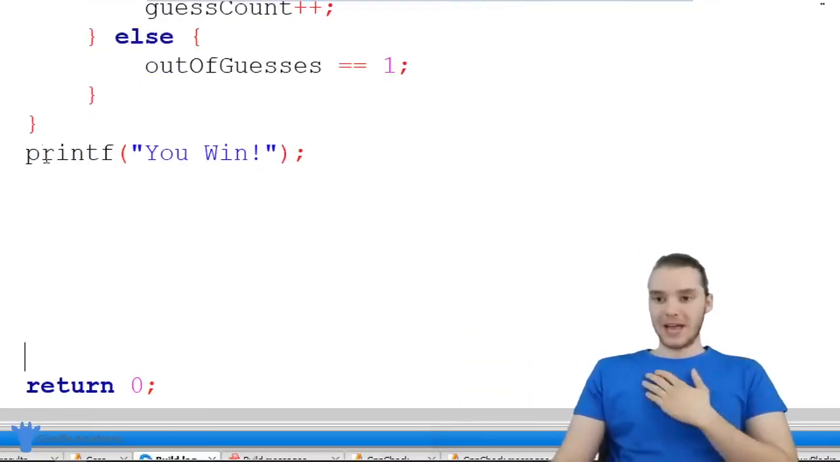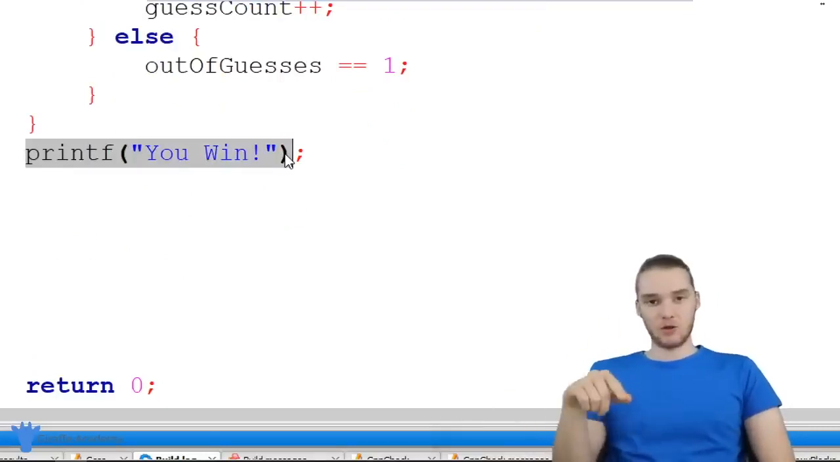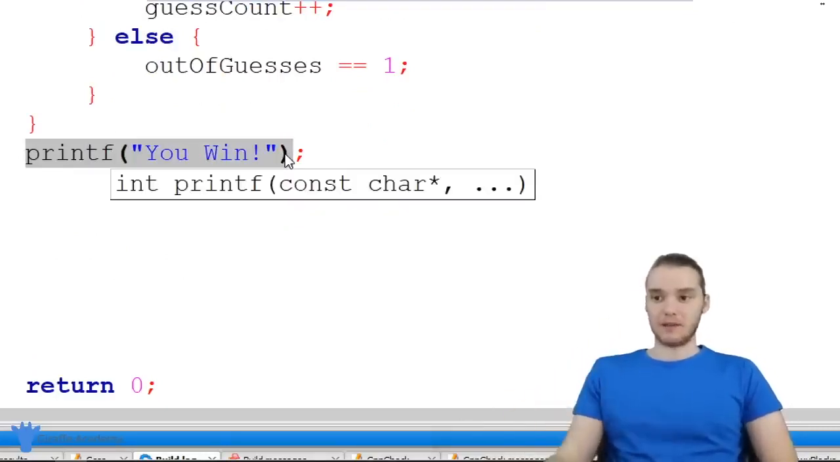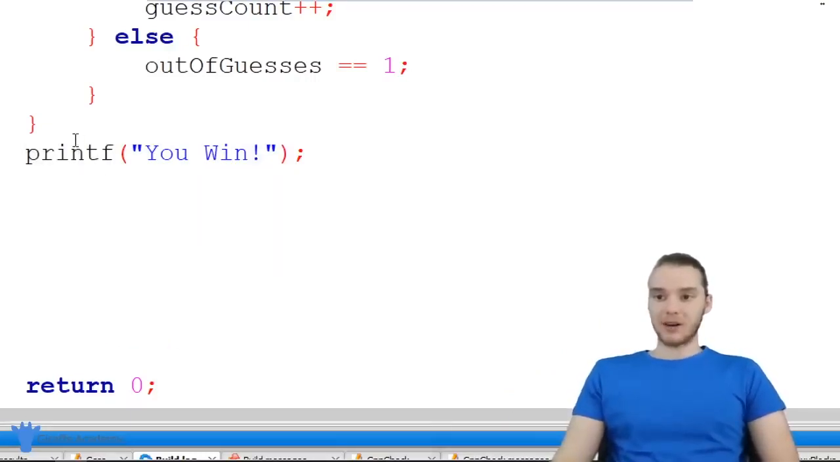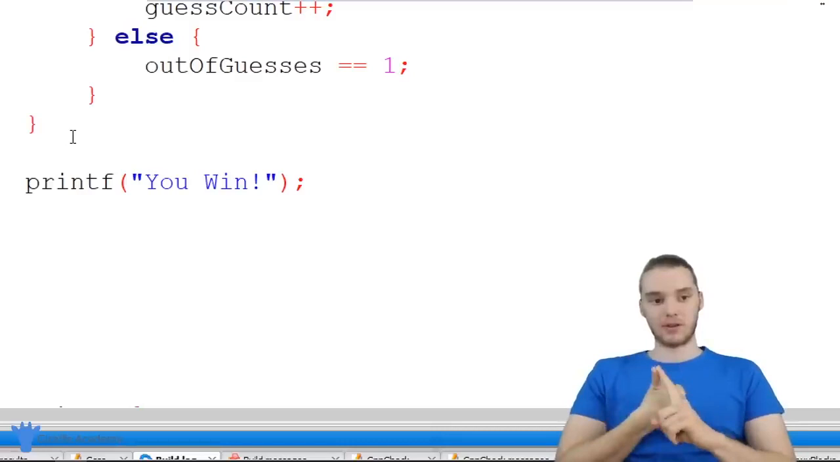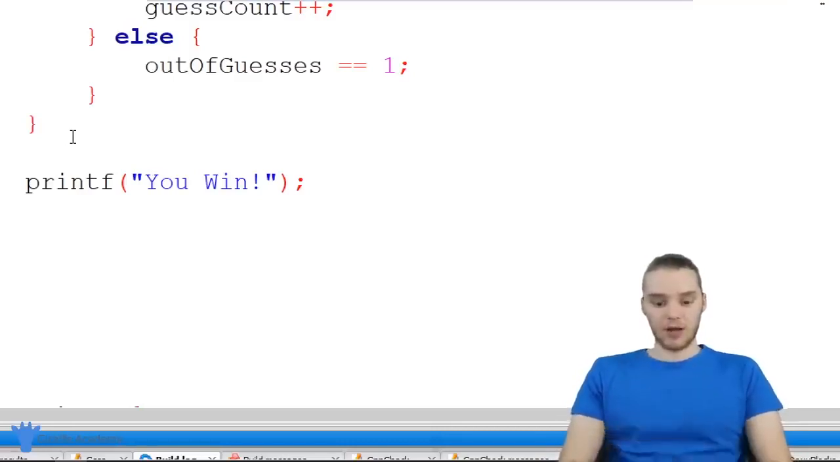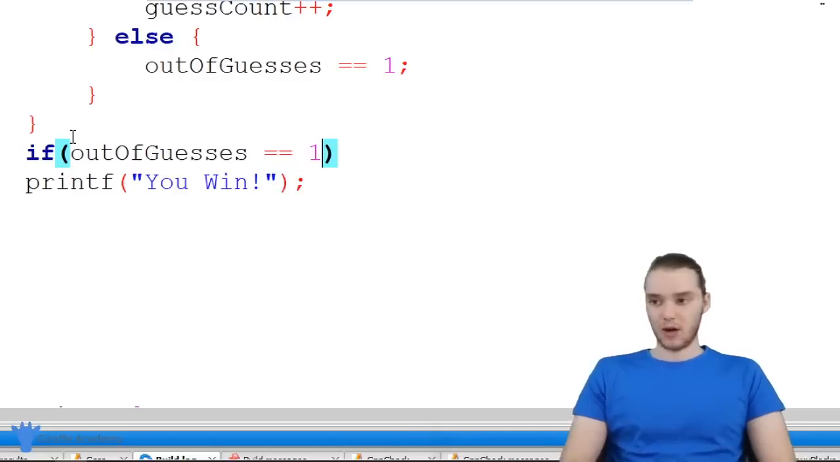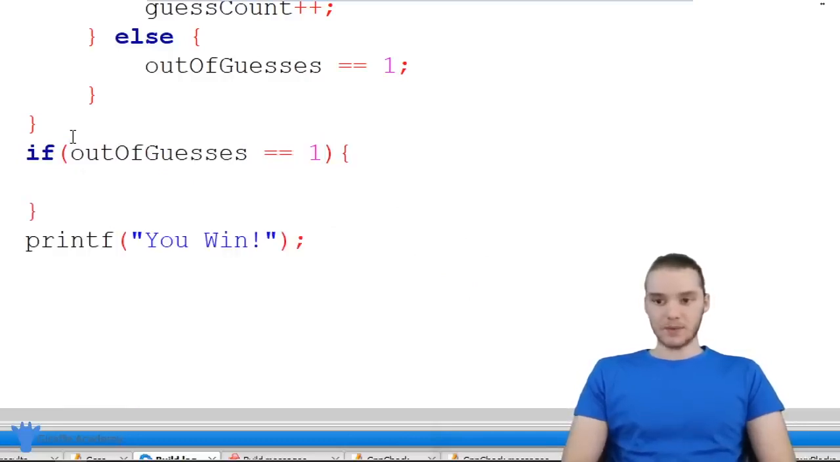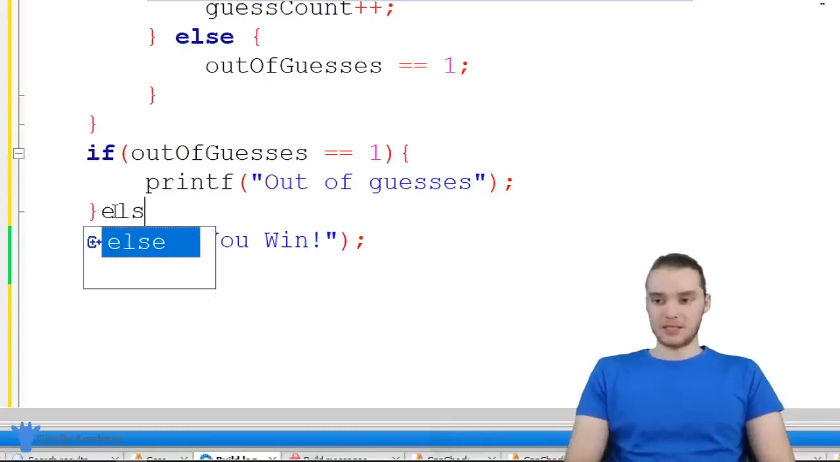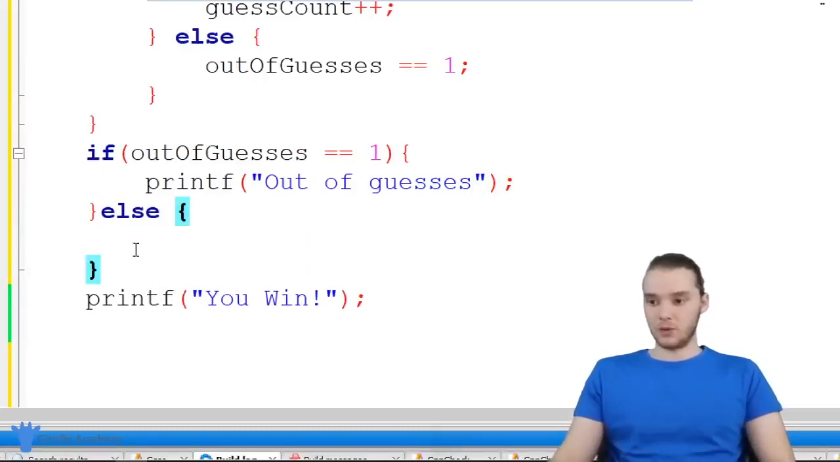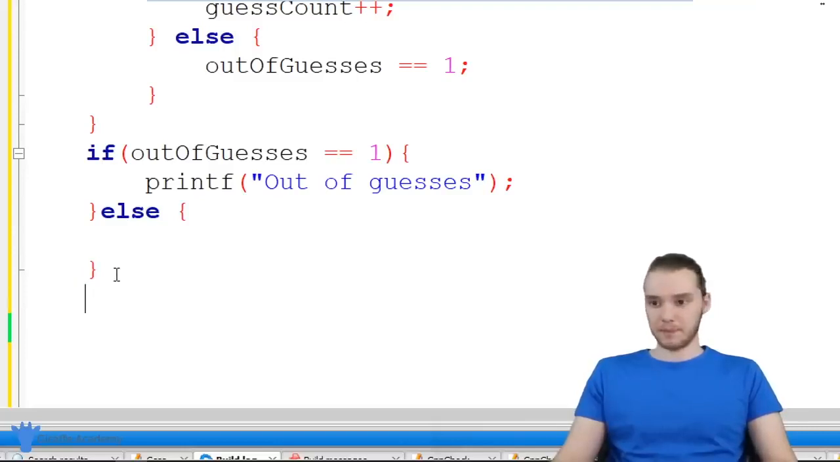And that's because before, if they made it down here, if they made it out of that loop, that means that they guessed the secret number correctly. But there's actually 2 scenarios down here where they would have broken out of the loop, where they're either out of guesses or they guessed the secret word. So I want to actually check to see which one we're dealing with. So I'm going to check to see if out of guesses is equal to 1. And if it's equal to 1, that means that they lost and they ran out of guesses. So I'm just going to say out of guesses. Otherwise, though, it means that they won. So I'm going to say you win. And this will basically be like, hey, you won the game. Awesome.